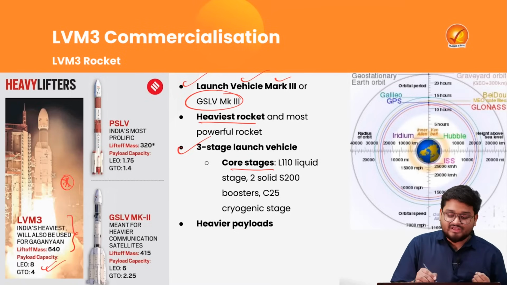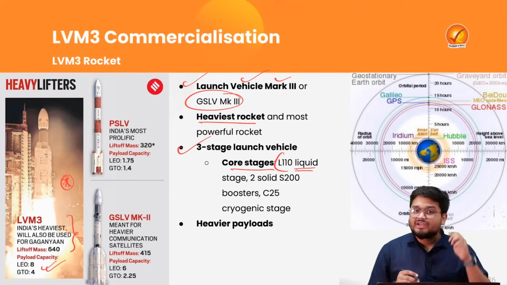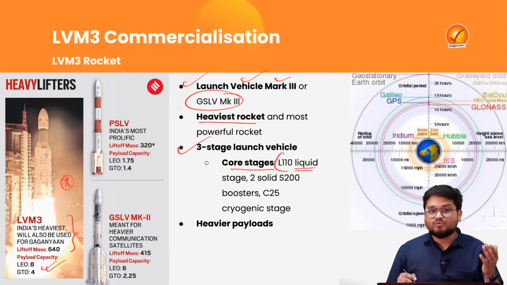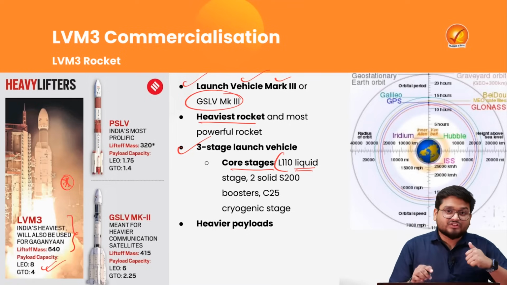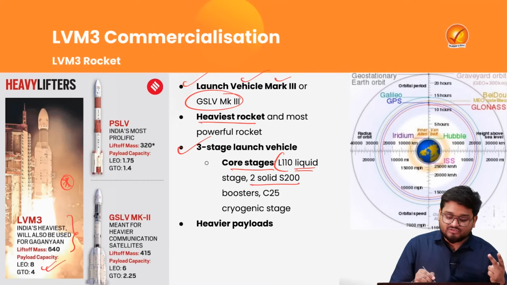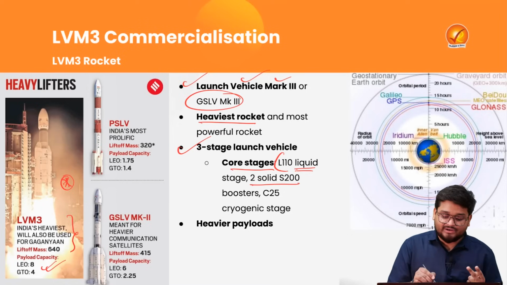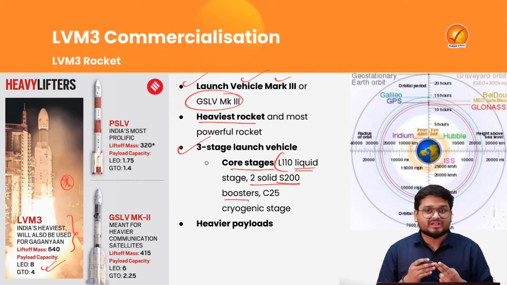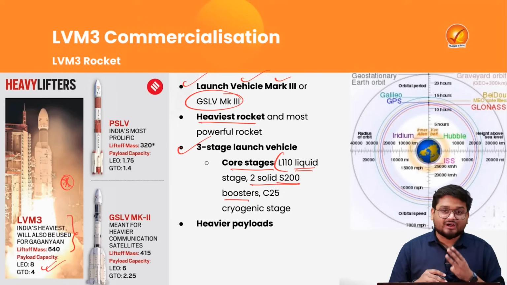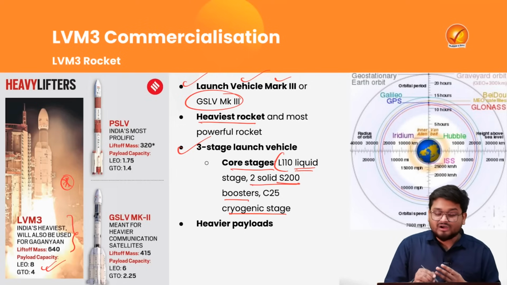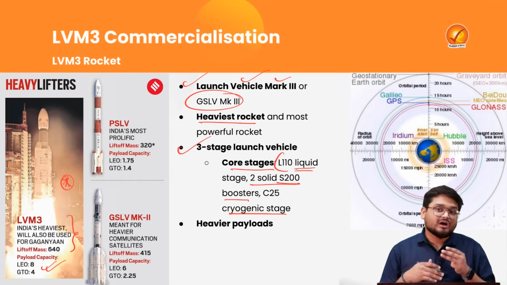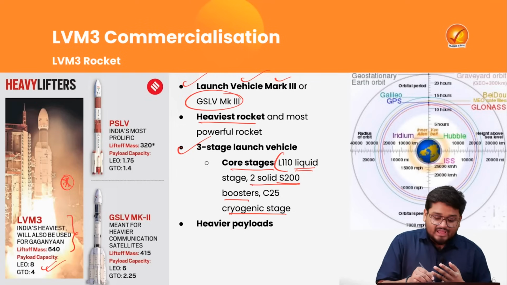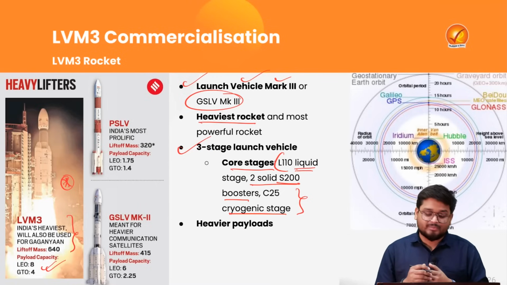The very first stage contains a liquid stage, where we have the L110 liquid stage. It is followed by the second stage, which is propelled by 2 solid S200 boosters. The third stage is a cryogenic stage, which uses liquid oxygen and hydrogen, and this is taken care of by the C-25 thrusters.